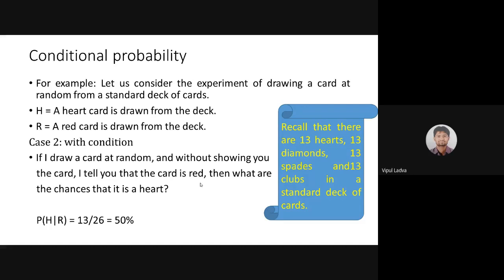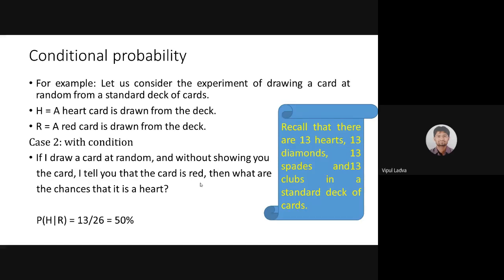Because in any realistic situation, in any further practical example, we will not be using traditional probability. Each and every probability is conditional probability. Mark my words. Each and every probability we are going to deal with will be conditional probability. So surely we will have some limitations, some conditions regarding that particular situation. So this is very, very important.